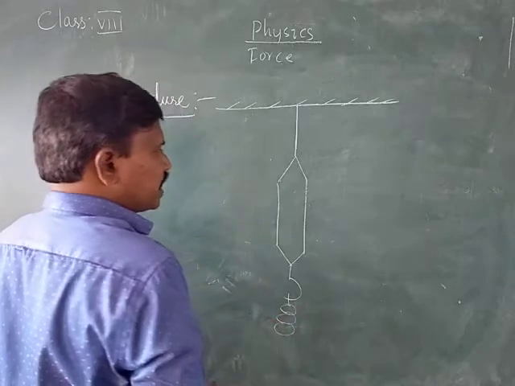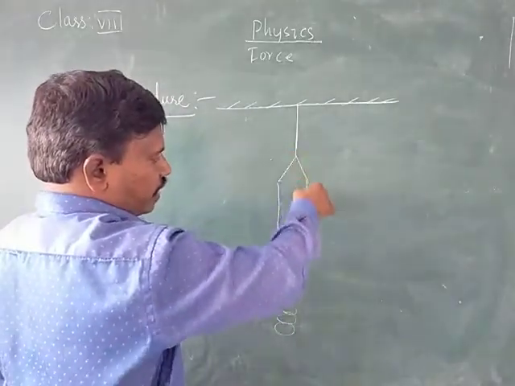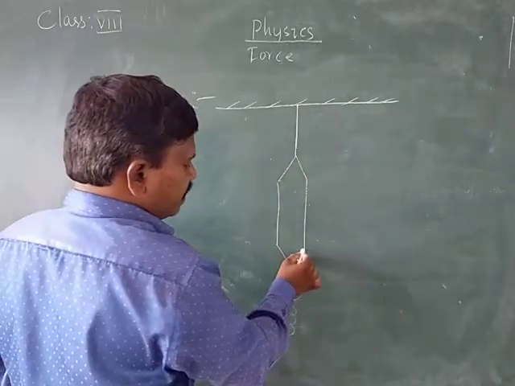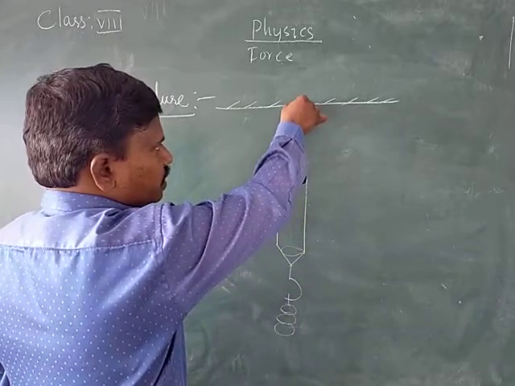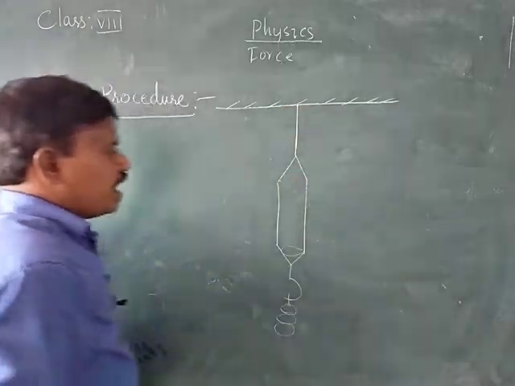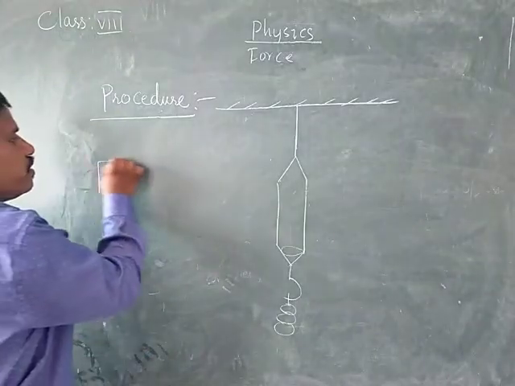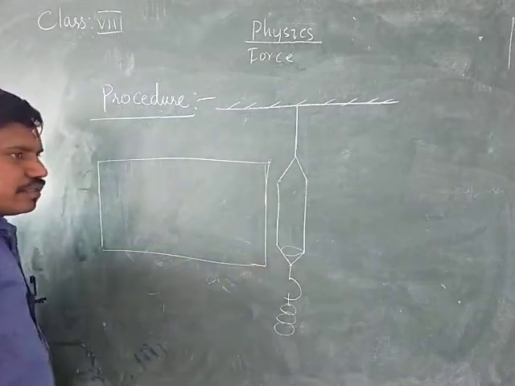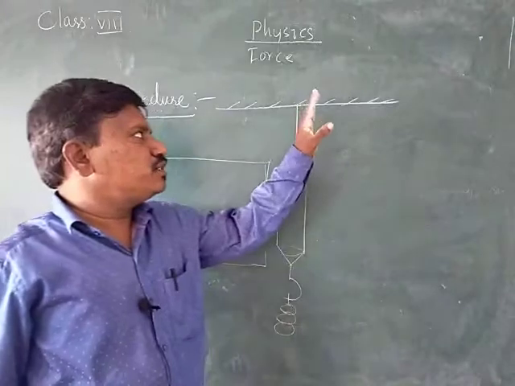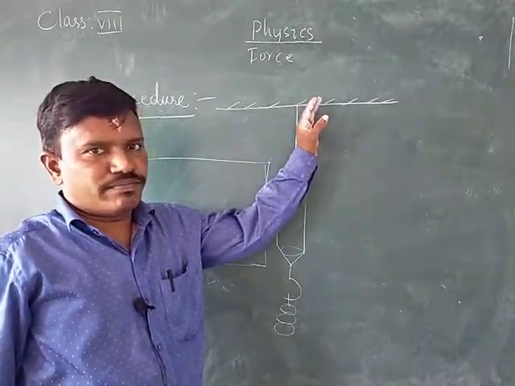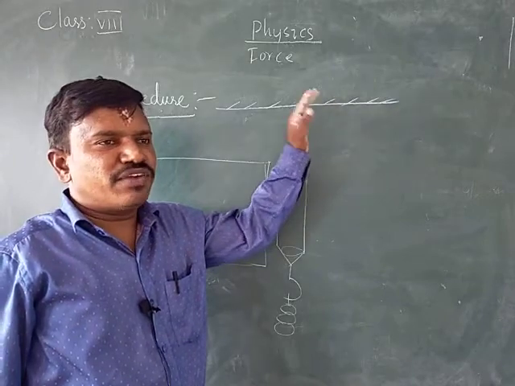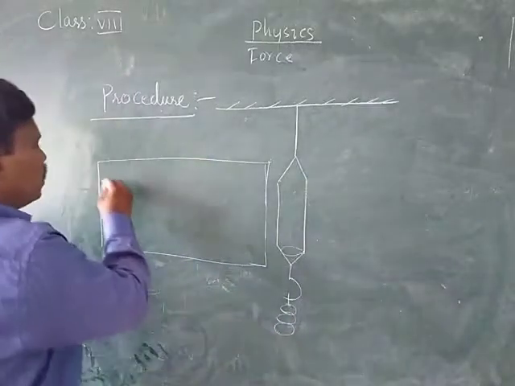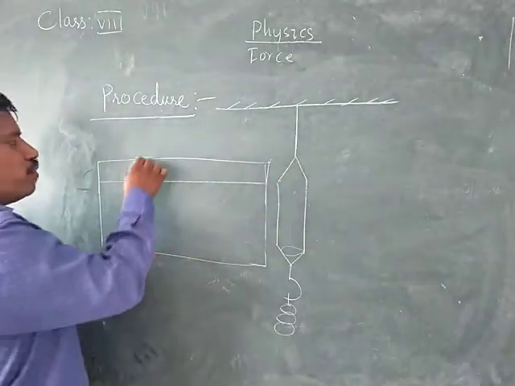When you increase the standard weights, the spring balance will be stretched, and at a certain reading of the spring balance, the string will break. Here we should note down the limiting force of the string, and repeat this activity with different threads, such as a tungsten wire or a thread, and note down at what limiting force all these break.